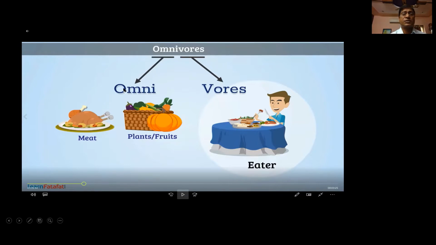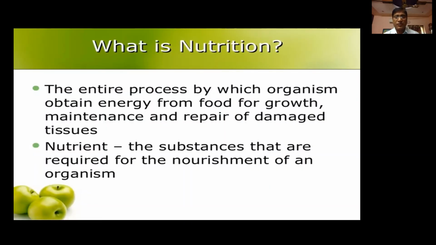Omni means both meat and plant eaters. So what are the categories? Herbivores, carnivores, and omnivores.